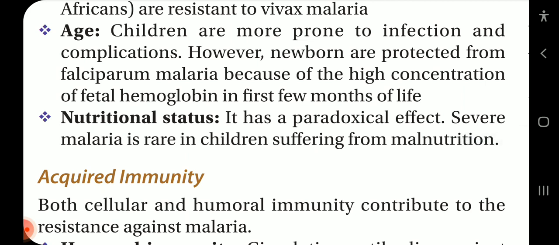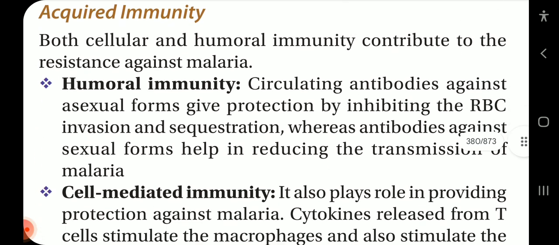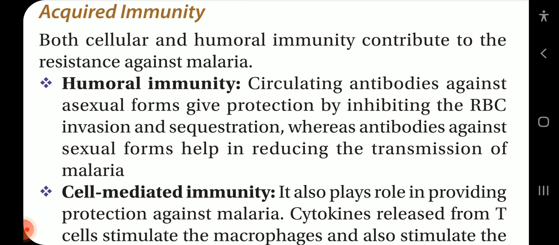However, newborns are protected from falciparum malaria because of the high concentration of fetal hemoglobin in the first few months of life. Nutritional status. As a paradoxical effect, severe malaria is rare in children suffering from malnutrition. Acquired immunity. Both cellular and humoral immunity contribute to the resistance against malaria.